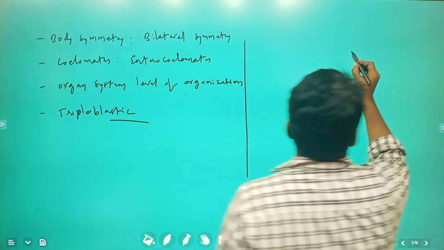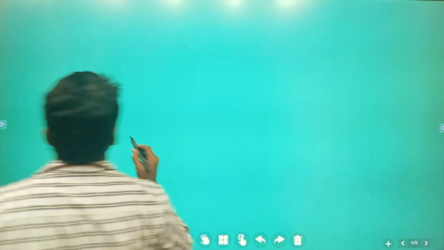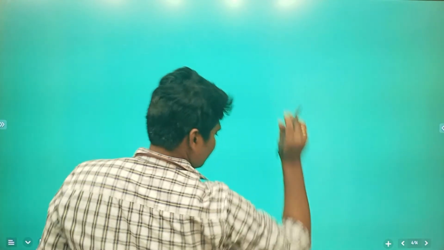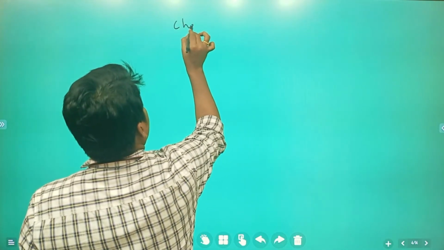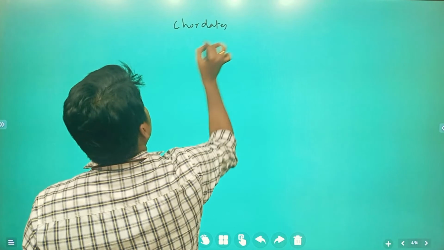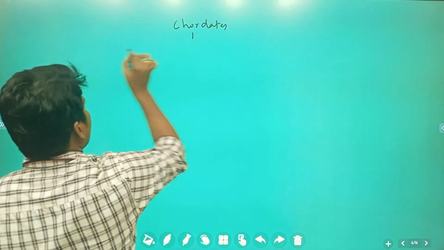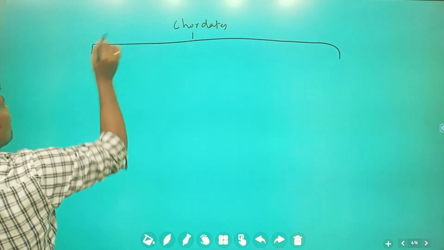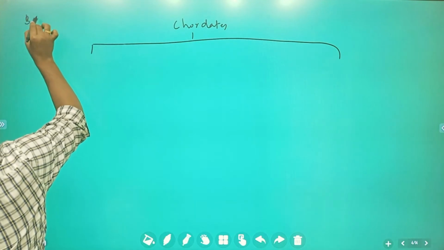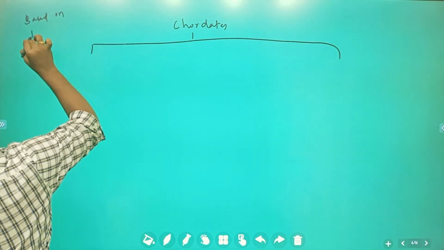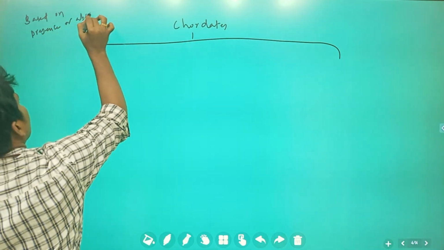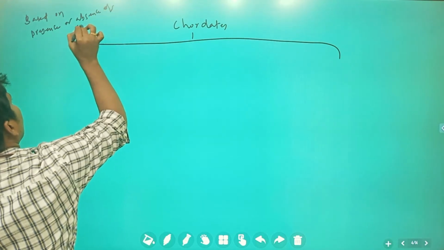Next, if you go through chordates, this is not sufficient. So, based on presence or absence of the cranium box.